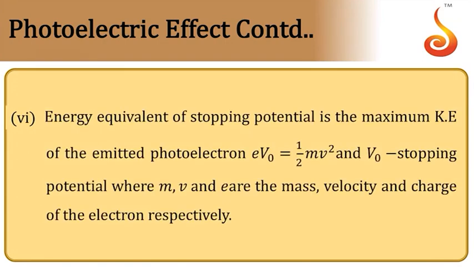Then energy equivalent of stopping potential is nothing but maximum kinetic energy of emitted photoelectron. So if V0 is the stopping potential, e into V0 will be equal to half mv square. So that will give you maximum kinetic energy of photoelectron.